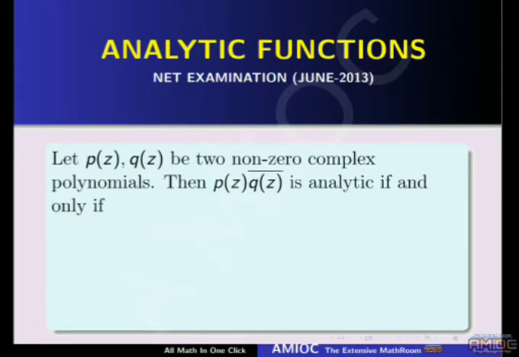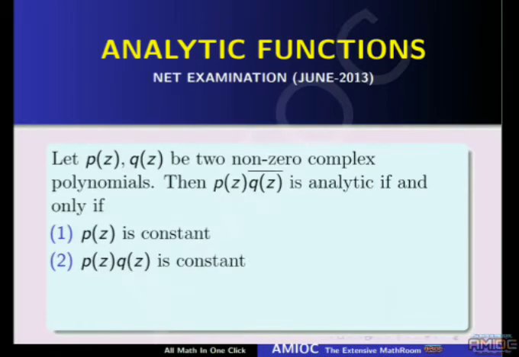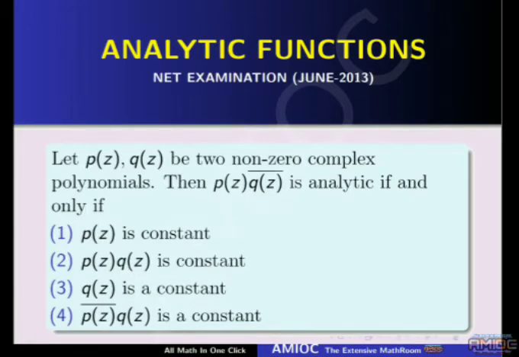Then P of Z into Q of Z bar is analytic if and only if the first option is P of Z is constant, second option is P of Z into Q of Z is constant, third option is Q of Z is a constant, and the fourth option is P of Z bar into Q of Z is a constant. We are familiar with analytic functions, Cauchy-Riemann equations, and the terms relating to analytic functions.